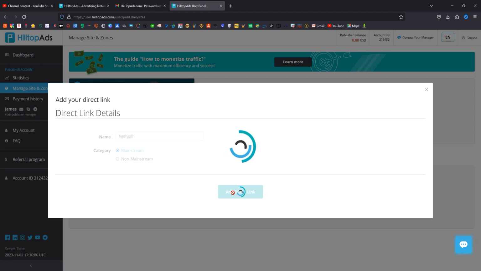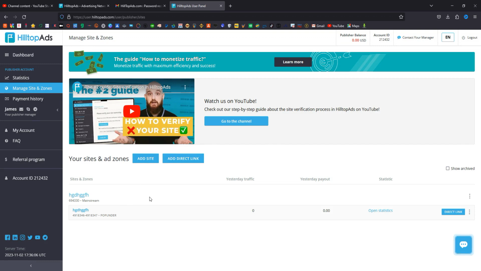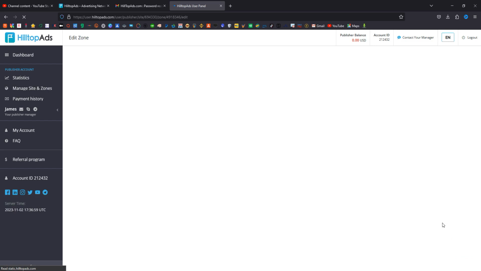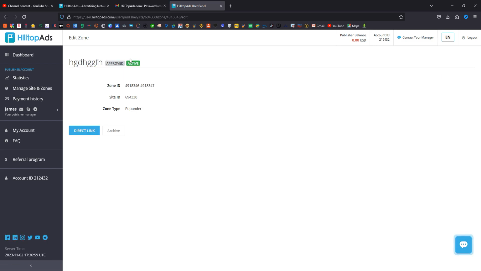So like an Adsterra alternative, when people click on that, we are going to earn money with that. So you can see over here with this, this is a pop under direct link over there. You can see over there, and you can decide to even edit it a little bit to make it look attractive. So you can see over here it has been approved and it's active. So you can see the type is pop under, and you can even archive it over here. But this is not the reason why we are here.